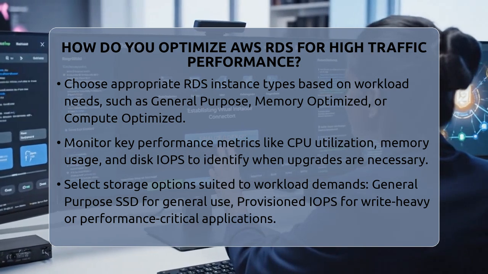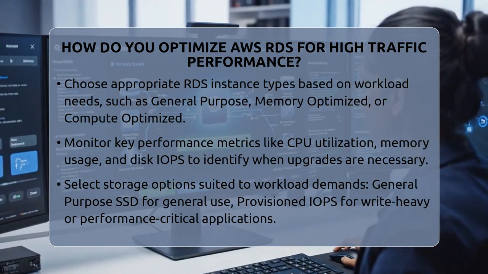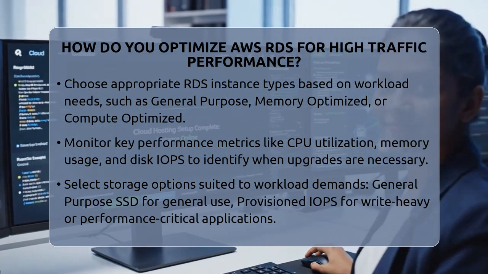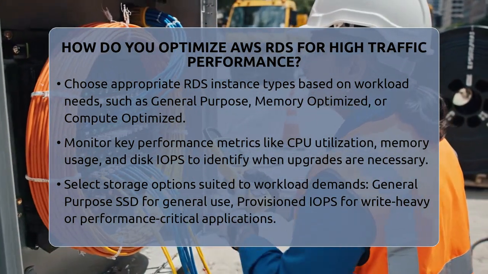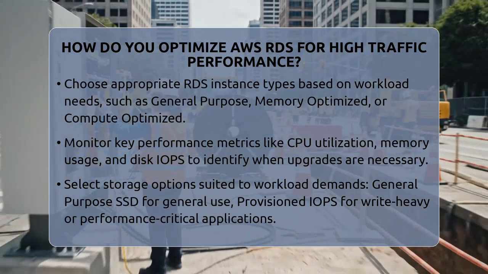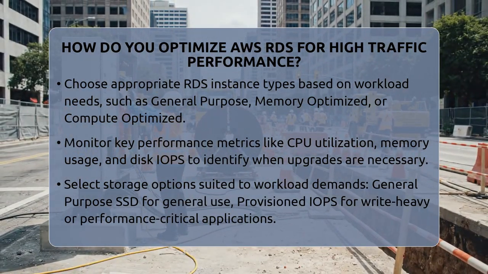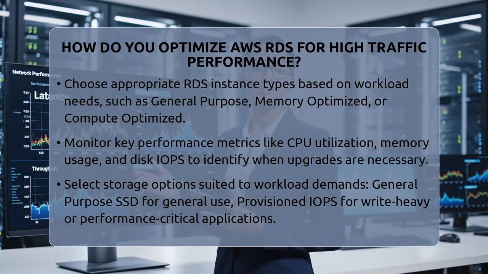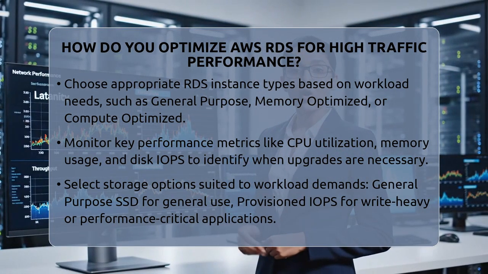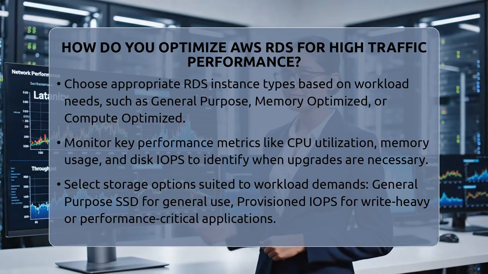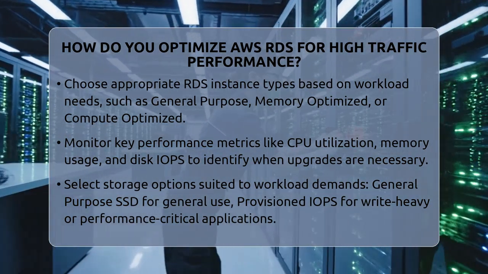First, start with choosing the right instance type. Amazon RDS offers different families like general purpose, memory optimized, and compute optimized. For high traffic, pick an instance with enough CPU and memory to handle your workload. For example, if you expect heavy read and write operations, consider a memory-optimized instance with more RAM and faster processors.